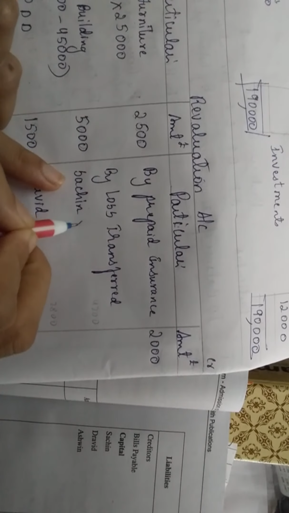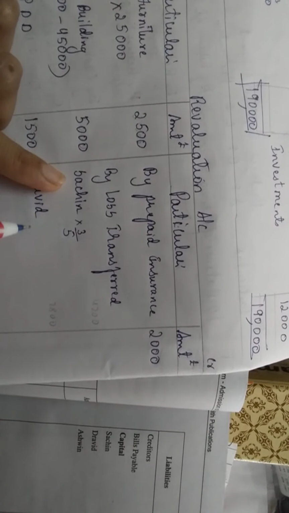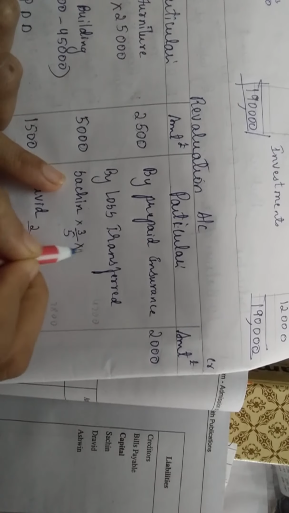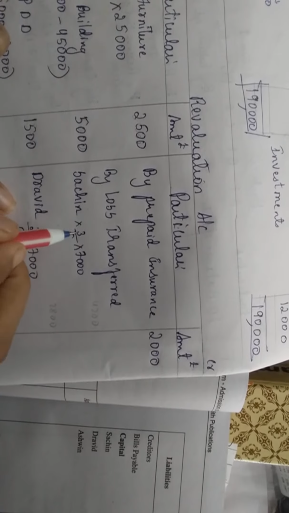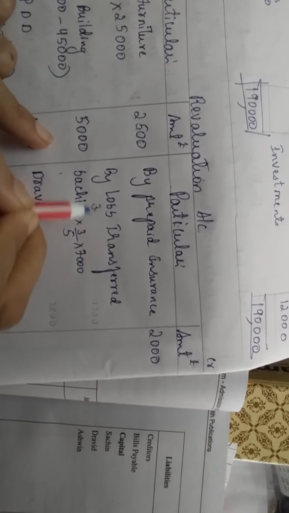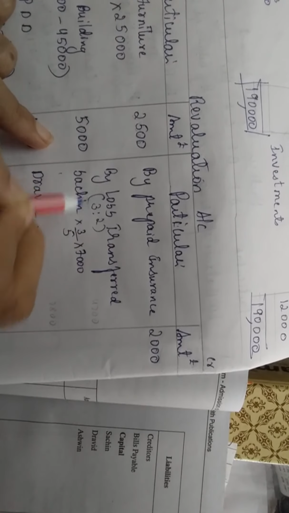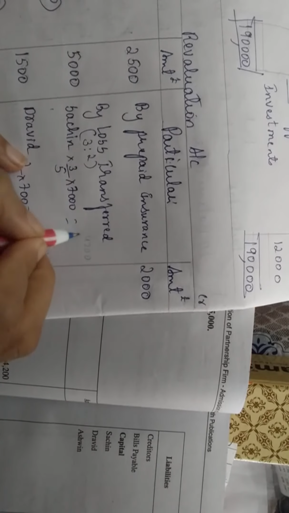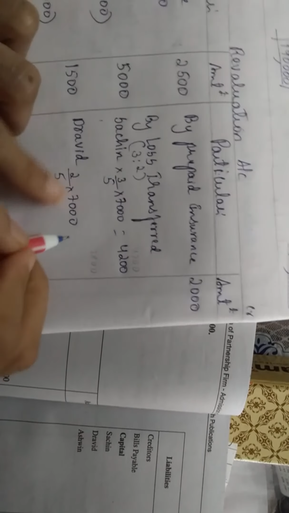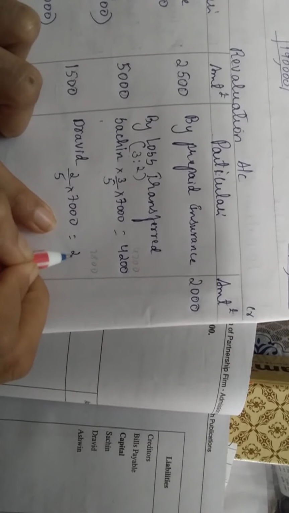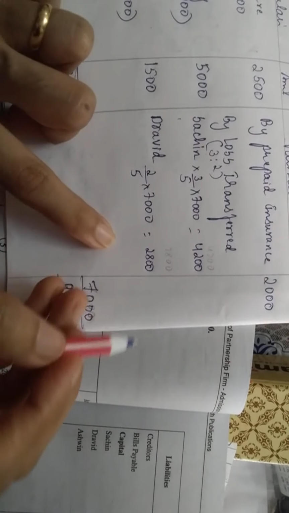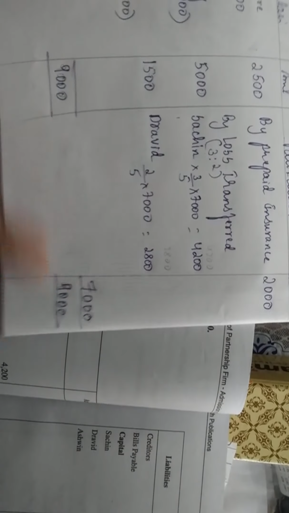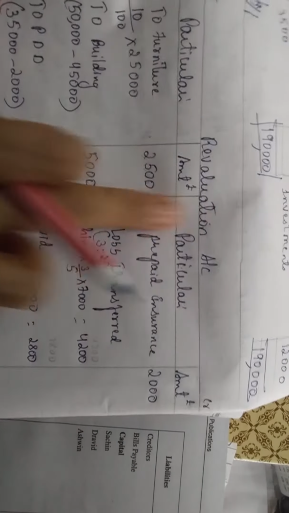So share ಏನಾಗ್ತದೆ 3/5, 2/5 into 7,000. 3:2 ratio was, see, 3:2. Okay. Yes. When you multiply, you will get 4,200. Here you will get, right in inner column only, okay, 2,800. Total 7,000. Correct, no? Yes. Okay. Now revaluation account is done.